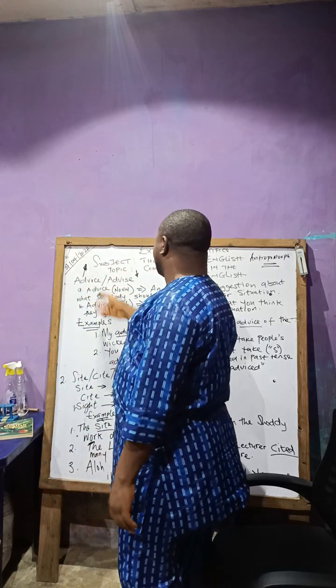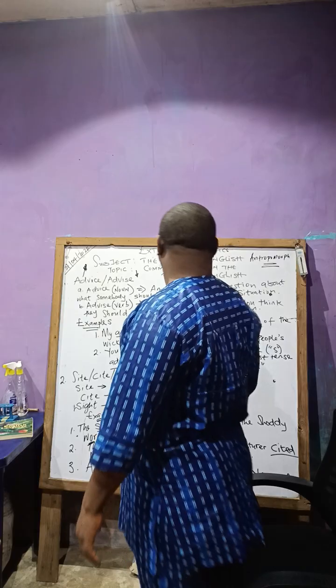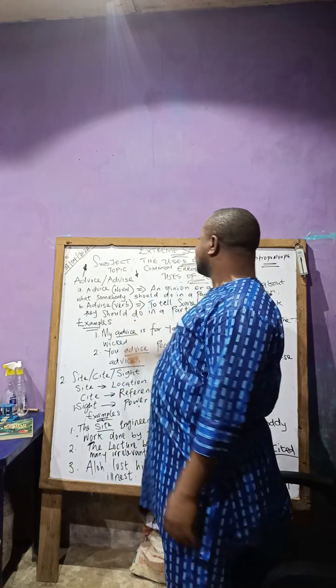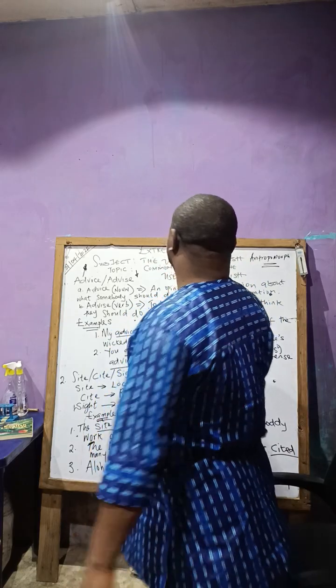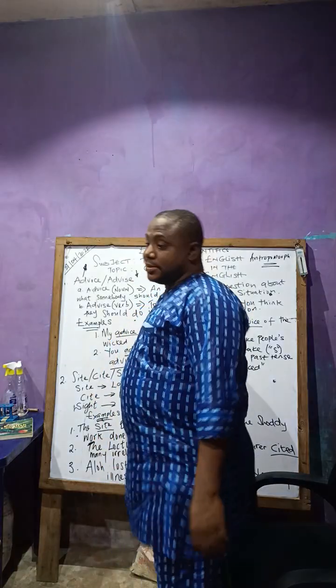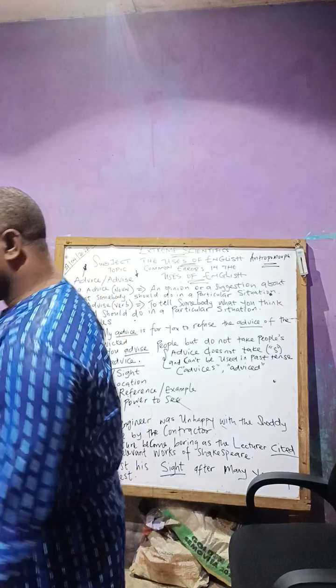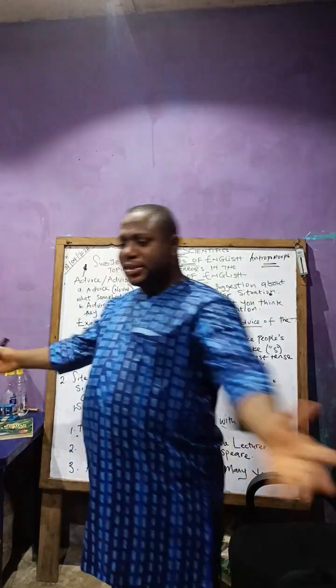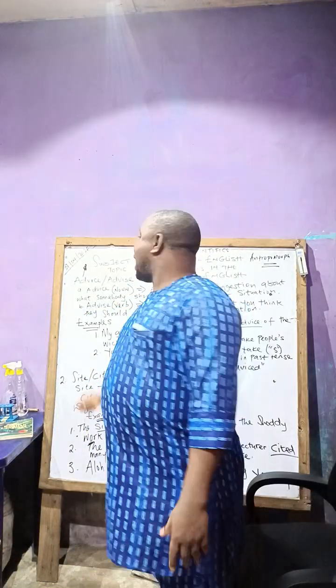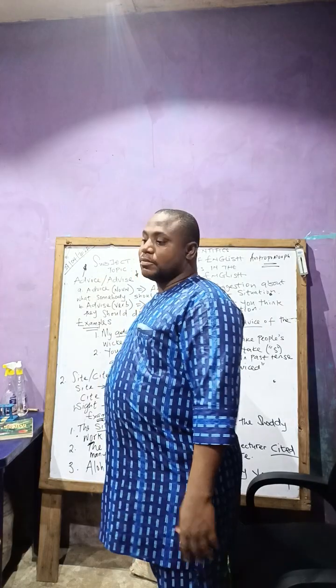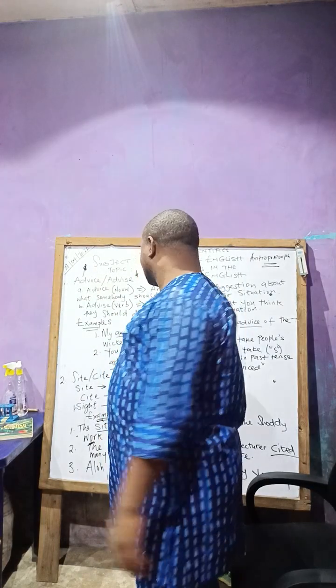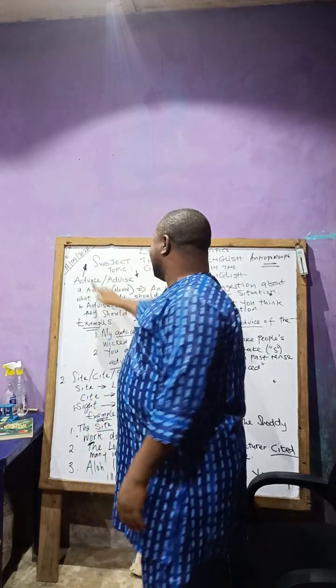So we have advice, a noun: an opinion or a suggestion about what somebody should do in a particular situation. So what's an advice? It's an opinion. You suggest, why don't you do this thing? You can do this, you are going to make money in it. That's advice.